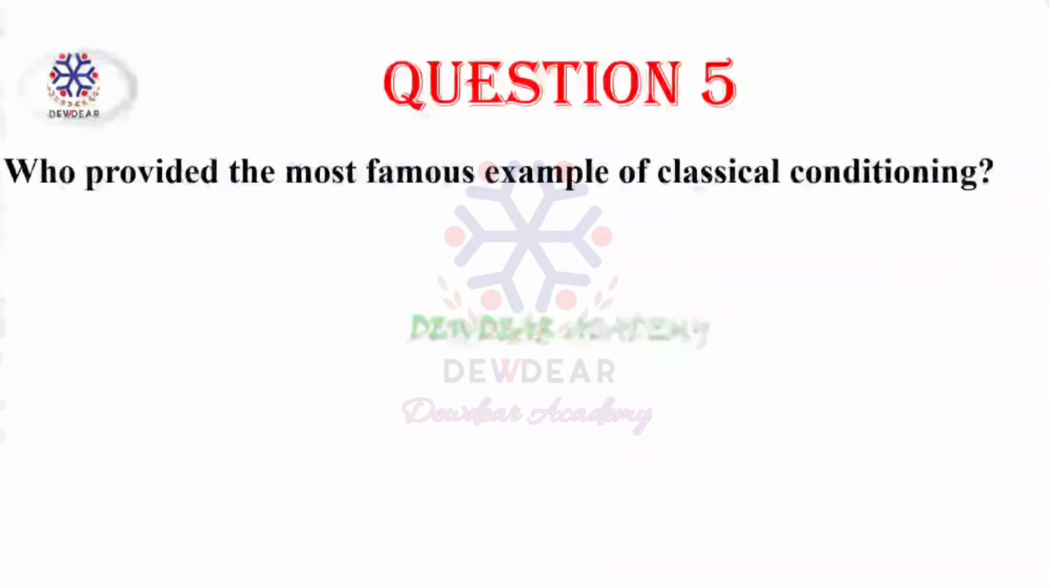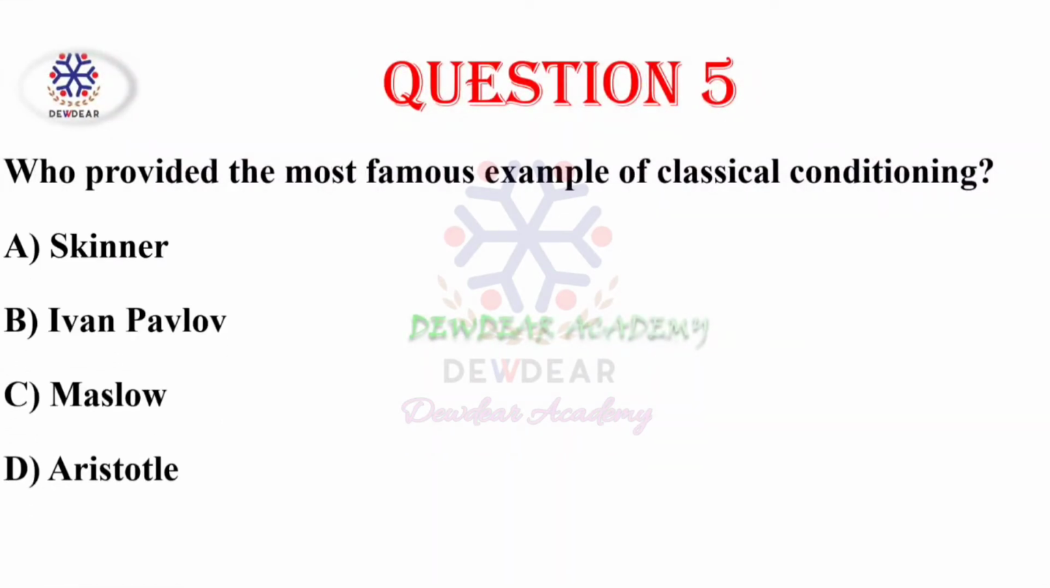Then question number 5. Who provided the most famous example of classical conditioning? Options are Skinner, Ivan Pavlov, Maslow, Aristotle. Correct answer is Ivan Pavlov.